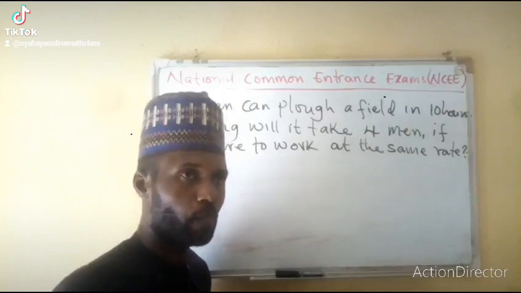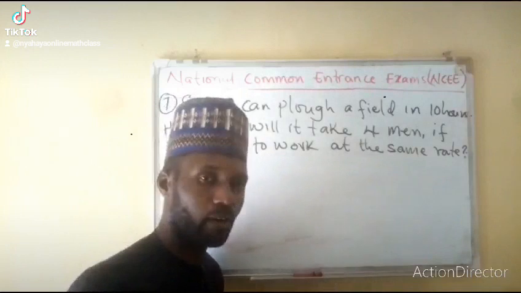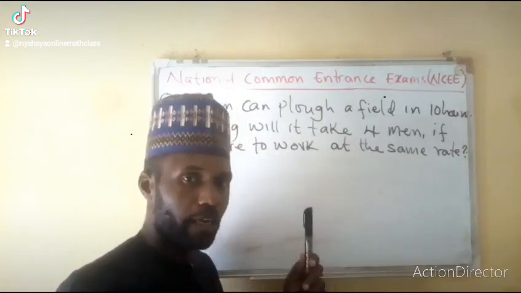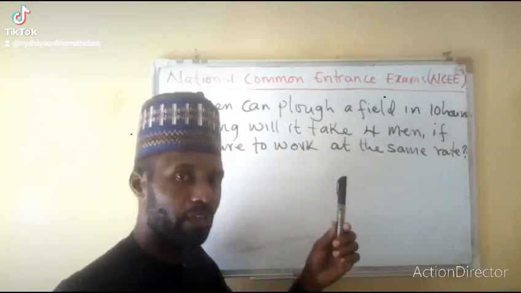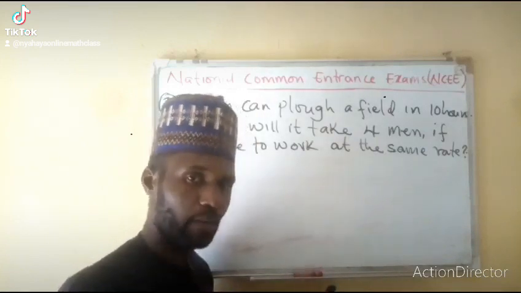For example, the price of this pen, let's say it's 50 naira or 100 naira. One is 100 naira, two will be 200 naira. So as the number of pens increases, the price will also increase. This is a direct proportion.